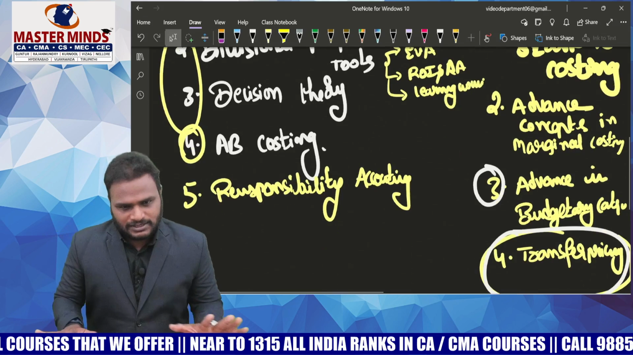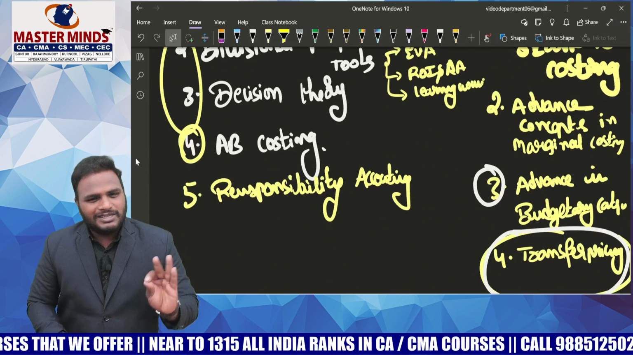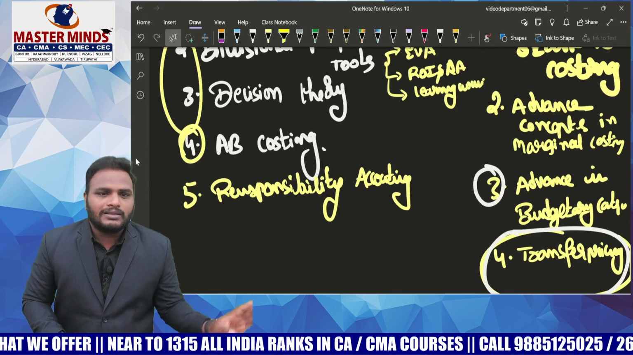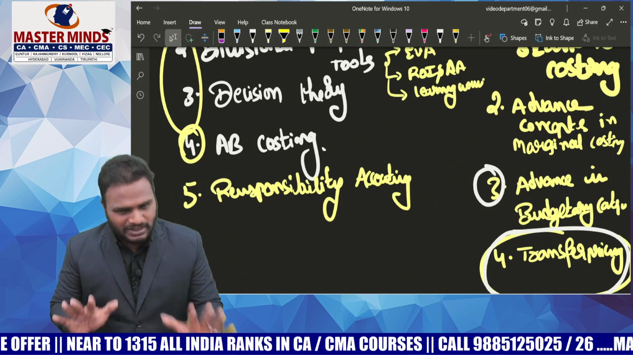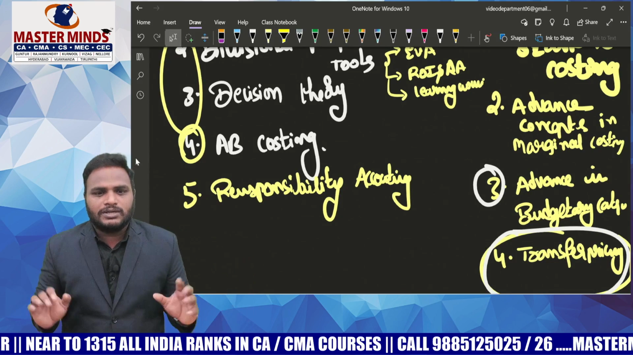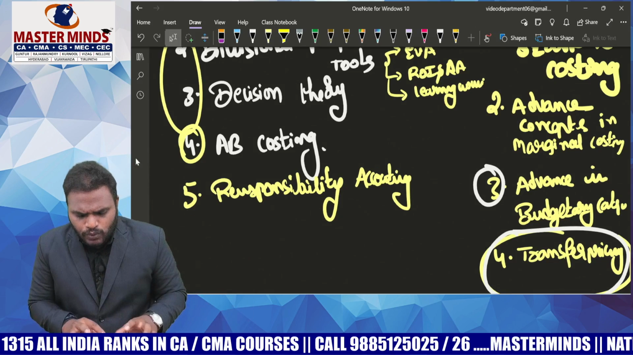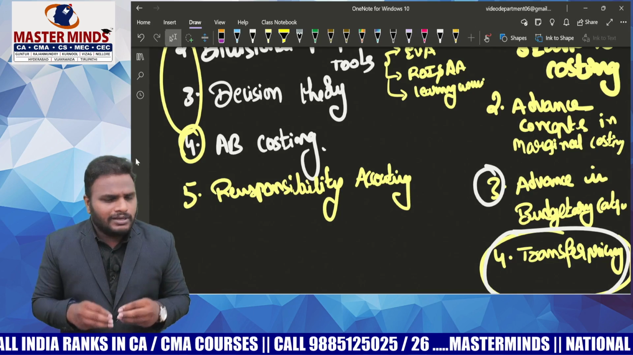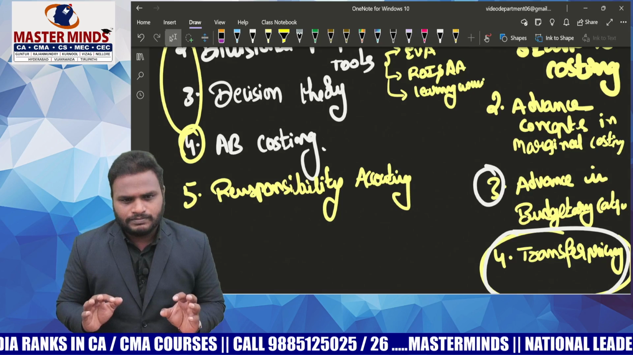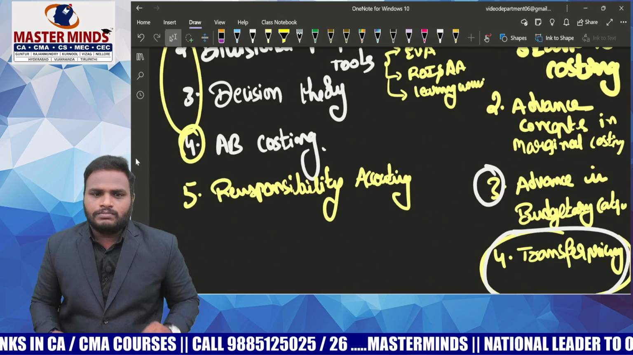Thereafter, come to marginal costing. Just prepare the basics. Why? Because the basics are useful to clear the MCQs. Just prepare basics only in marginal costing. That means what is covered in paper number 8. If you practice like this, then you will definitely get 60 plus. Be confident. All the best.